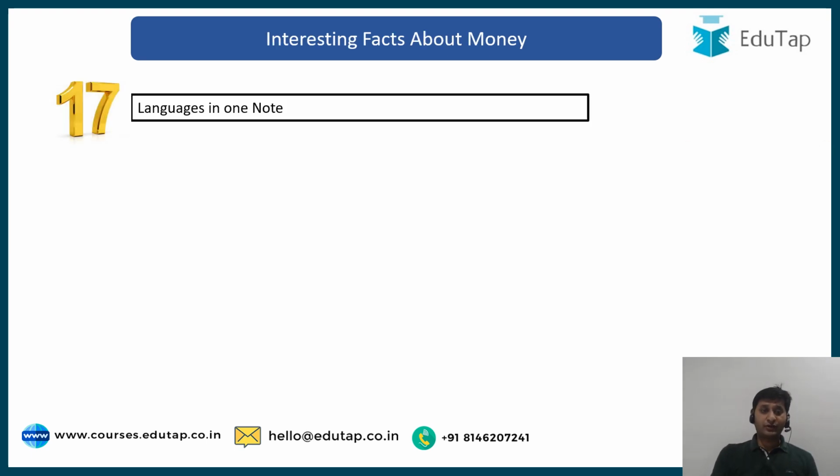Well, that was about types of money and functions of money. Now, let's make it more interesting. Let's try to discuss some interesting facts about money. The first one is, do you know how many languages are there on our notes?